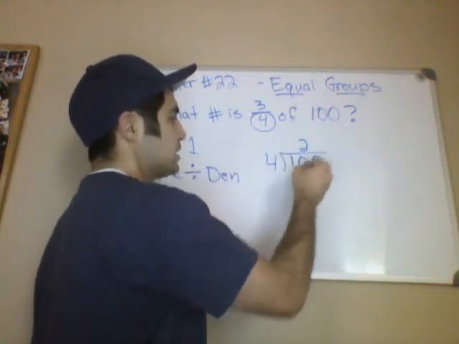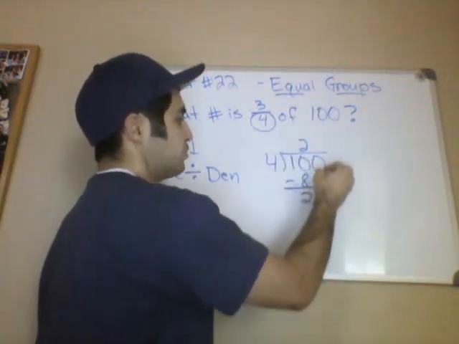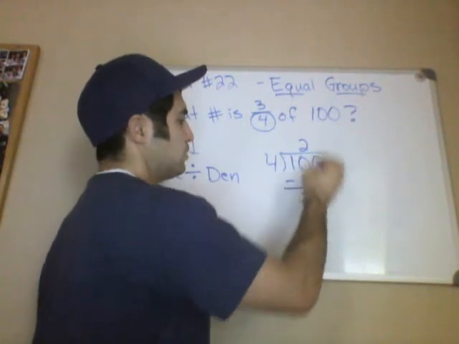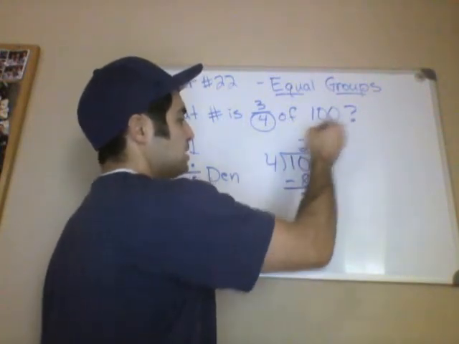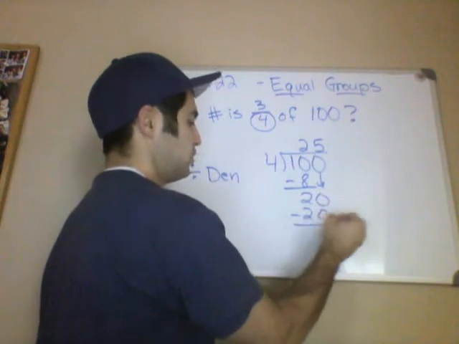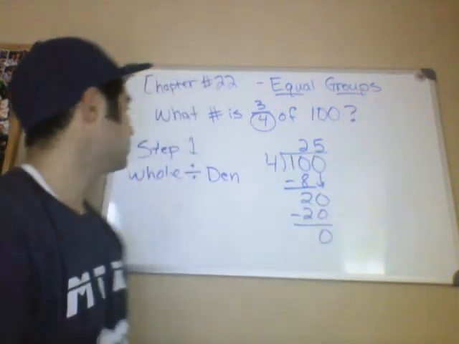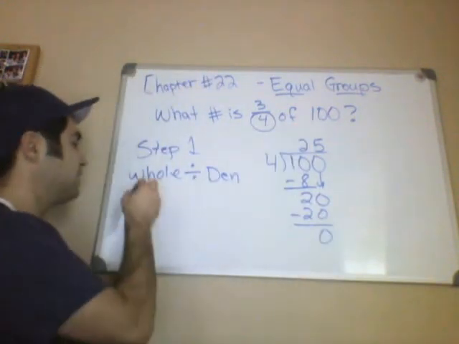Okay, so 4 will go into 10 2 times. 2 times 4 is 8. Subtract 2, bring down your 0. 20 will go in, 4 will go into 20 5 times. 5 times 4 is 20, so on and so forth. So the answer to step number 1 is 25.